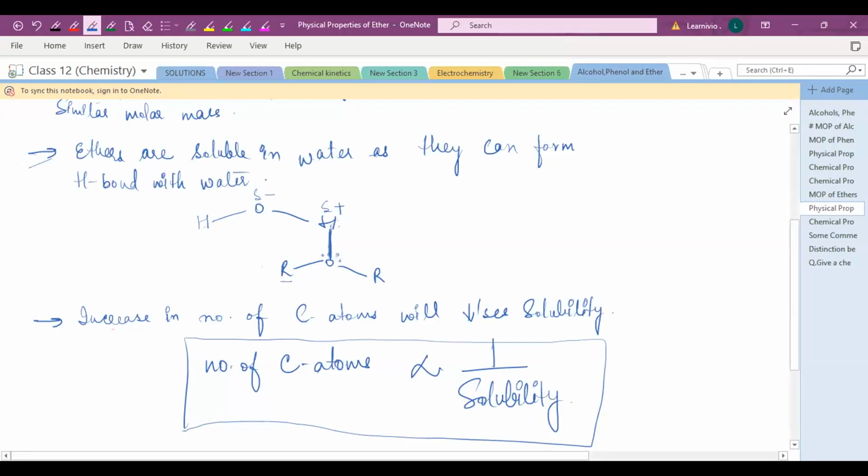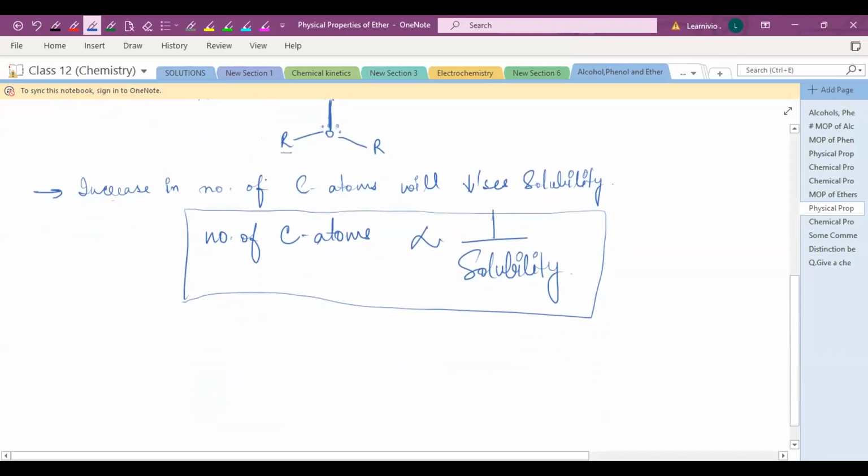Water के साथ ये hydrogen bond बना लेते हैं. Due to that, they are soluble in water. Are you getting my point? Okay, see the next one.